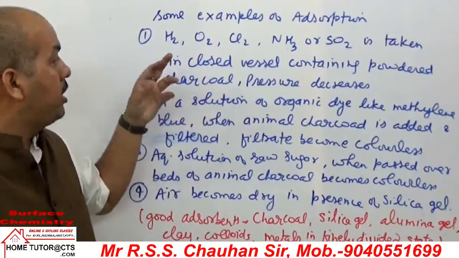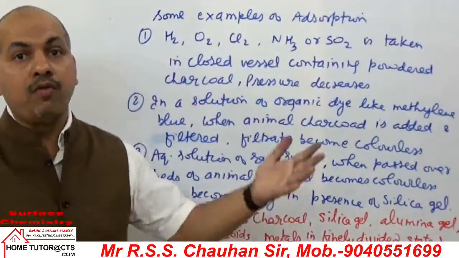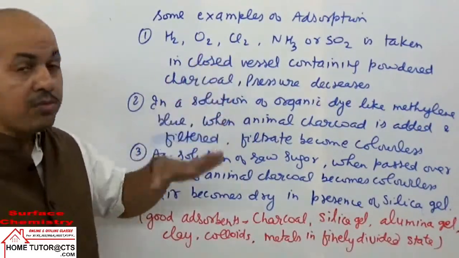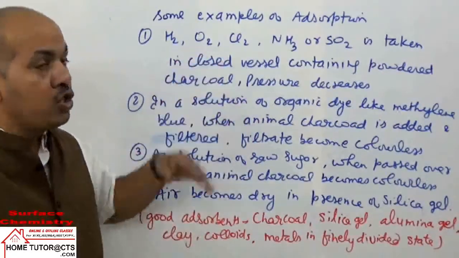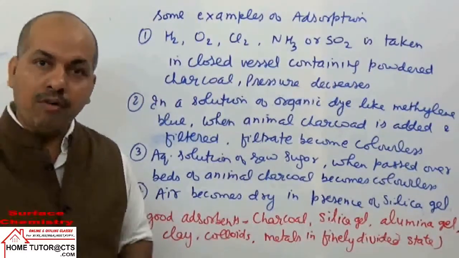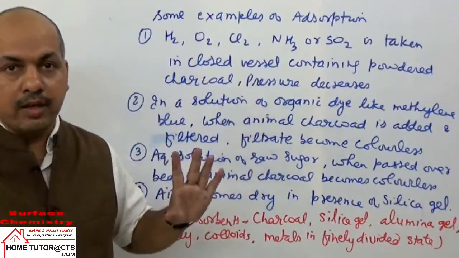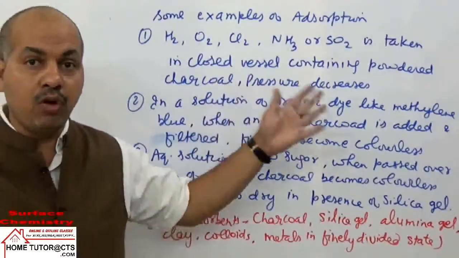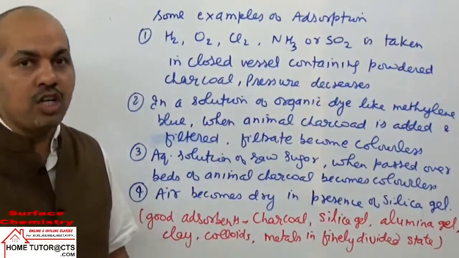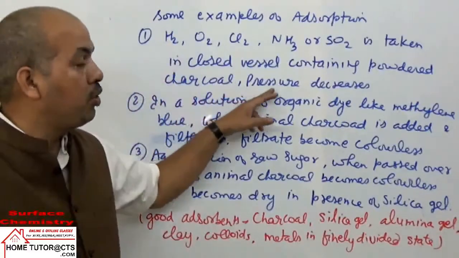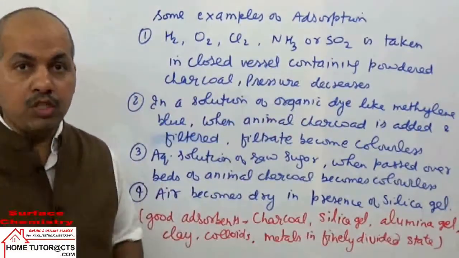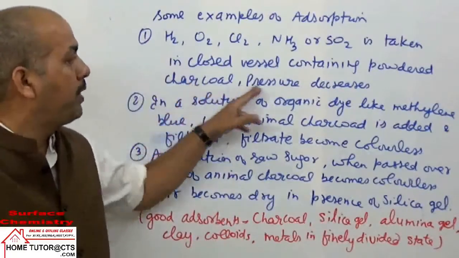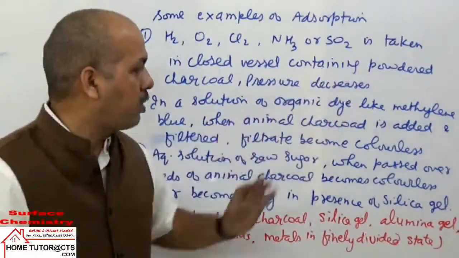Because these gas molecules are adsorbed by the charcoal on its surface. When the gas is adsorbed, the number of moles of gas decreases in the container. With the same volume and temperature, when the number of moles decreases, pressure decreases. A good amount of gas is adsorbed by the powdered charcoal.